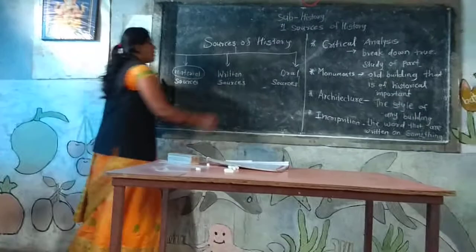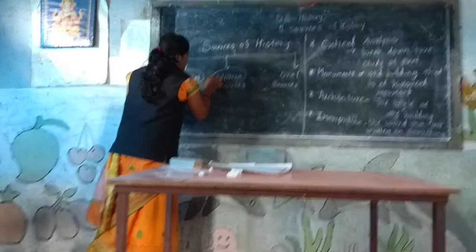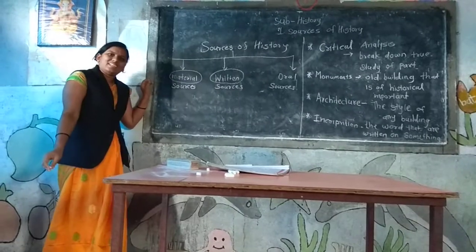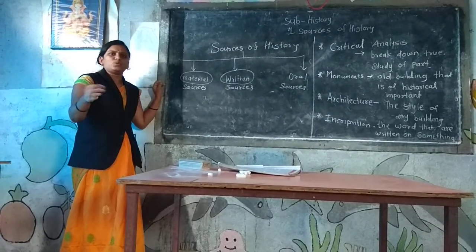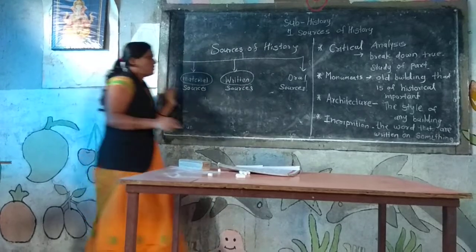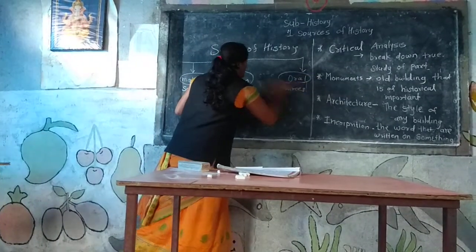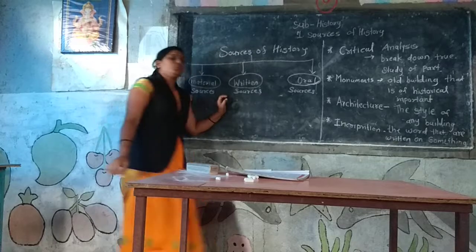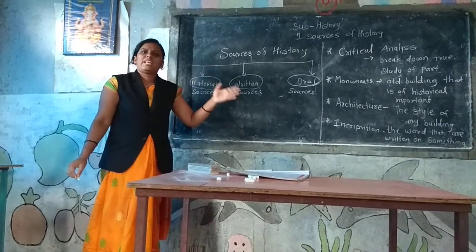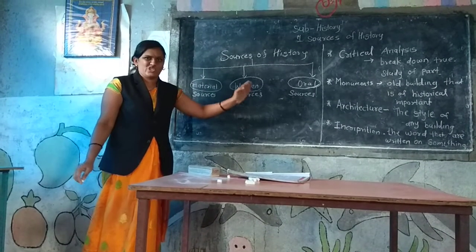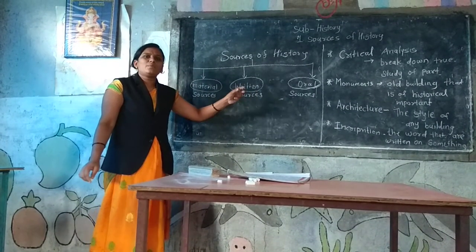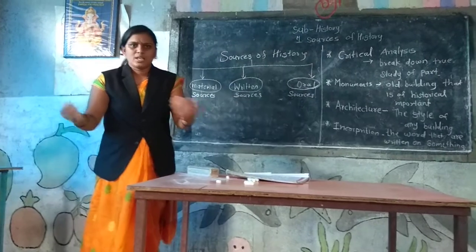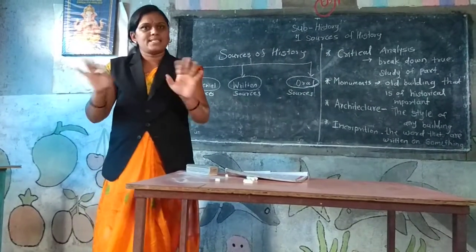And you tell me the meaning of written. Written means writing. And oral. Third is oral. This word you know: oral test, oral communication. Oral means speaking, telling, saying.